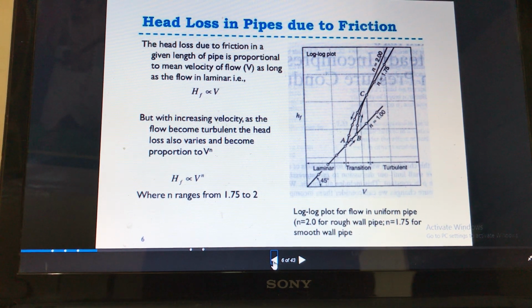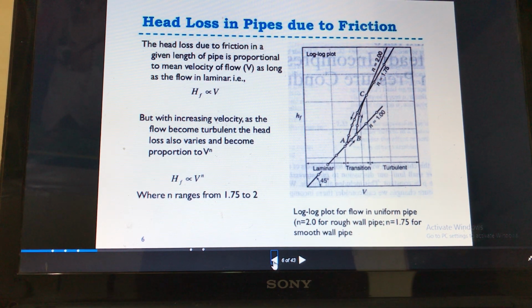If the losses occur due to frictional or viscous resistance, then these are considered major losses.